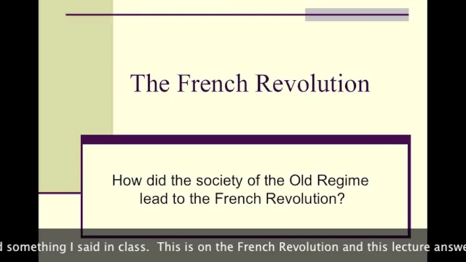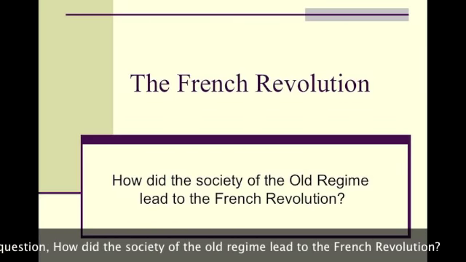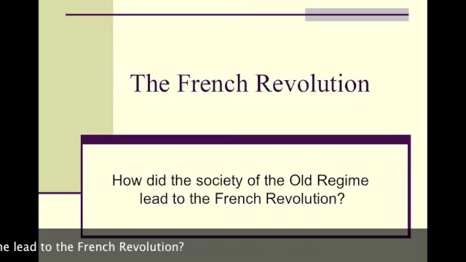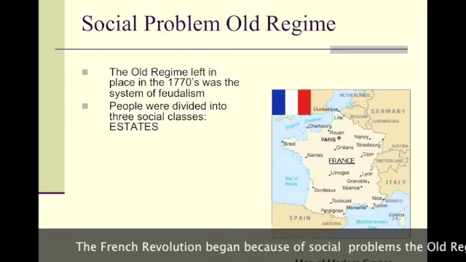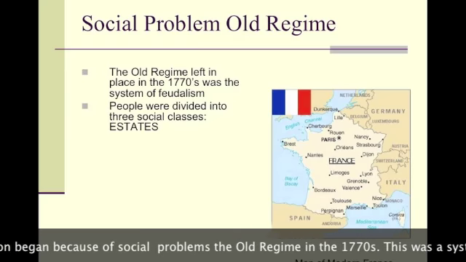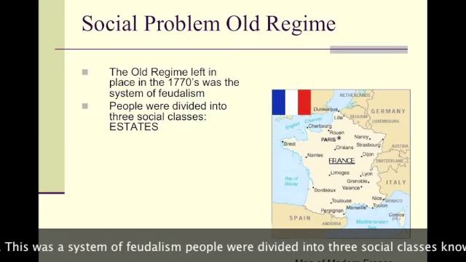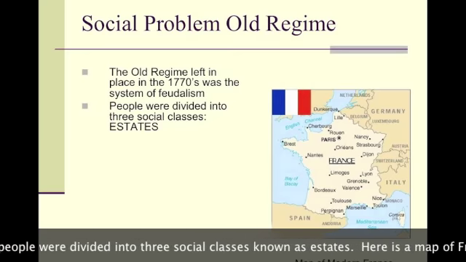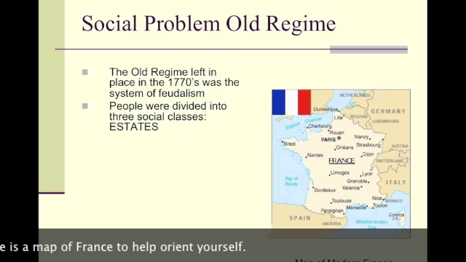This is on the French Revolution, and this lecture answers the question, how did the society of the old regime lead to the French Revolution? The French Revolution began because of social problems the old regime had in the 1770s. This was a system of feudalism where people were divided into three social classes known as estates. Here is a map of France to help orient yourself.